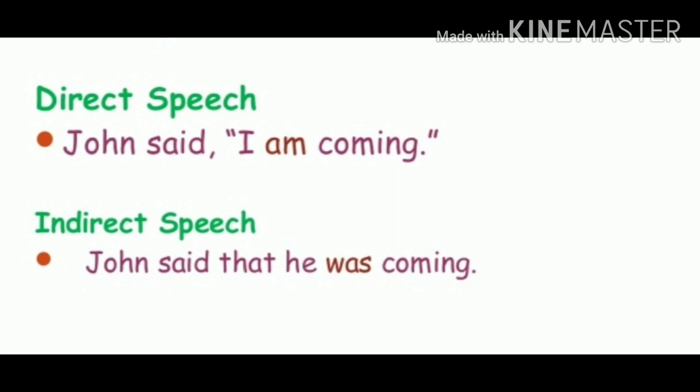Now, look at another example of assertive sentences. John said, "I am coming." John said that he was coming. Children, in the previous example, the reporting verb was written as said to, so we changed said to into told. But when you find only said, not said to, it remains the same. It does not change. John said that he was coming. The rest of the changes of pronoun and tenses are the same as we have discussed in this video earlier.